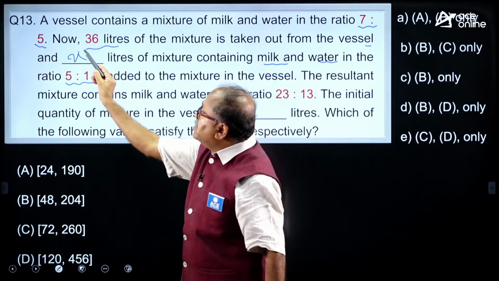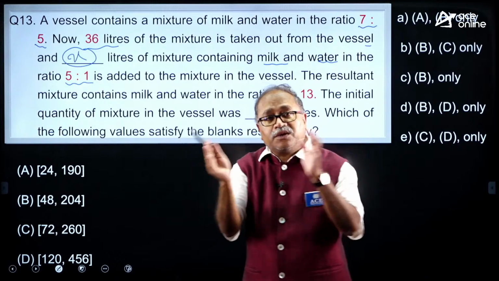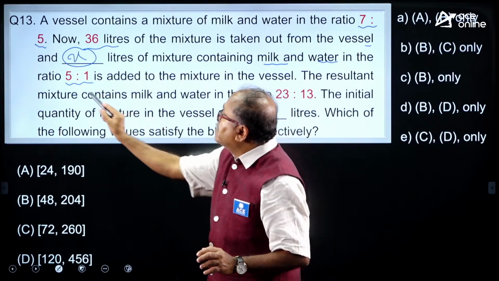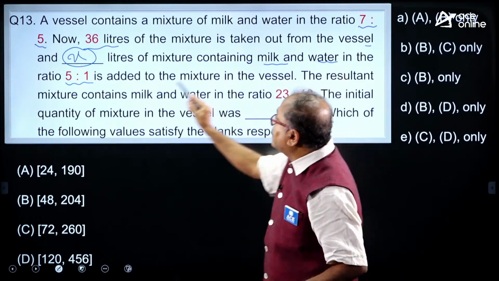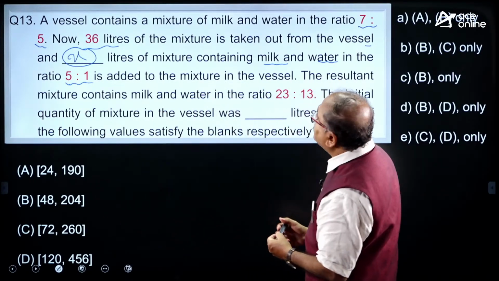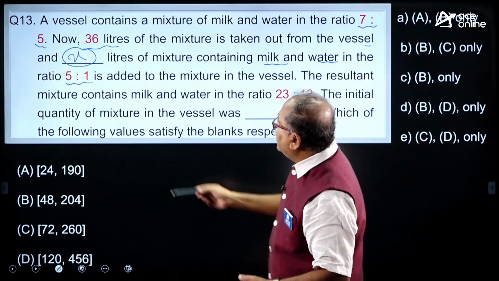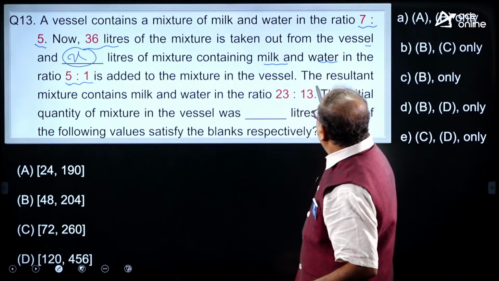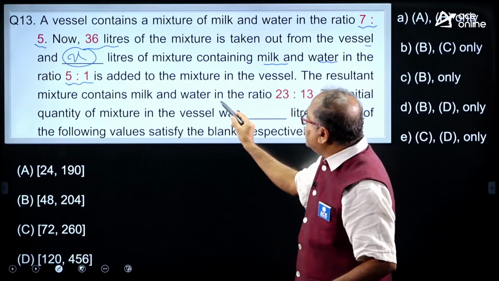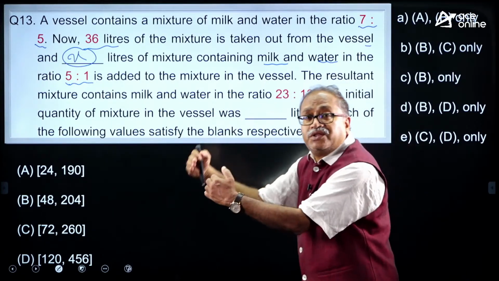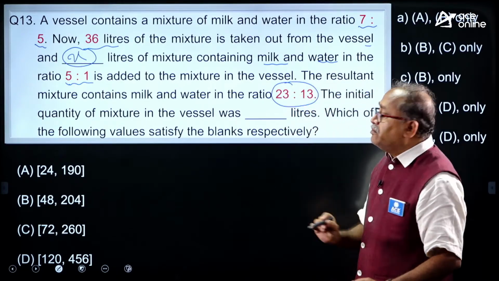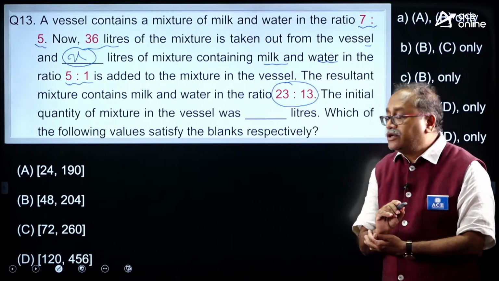So x liter is a separate combination, containing milk and water in the ratio of 5:1. You are pouring x liter. The resultant mixture, when you have mixed these two, contains milk to water in the ratio 23:13.